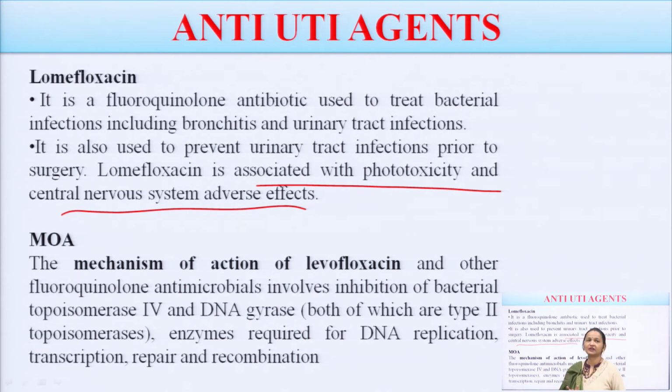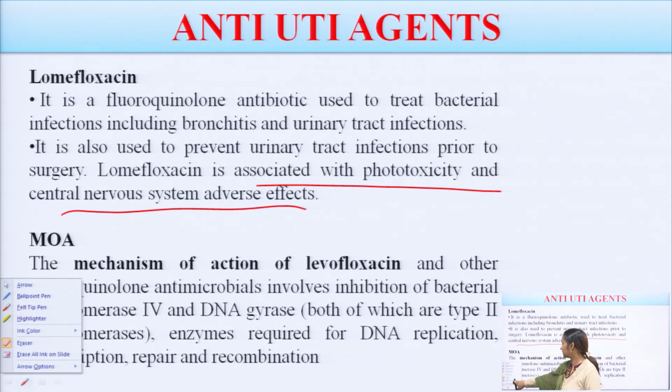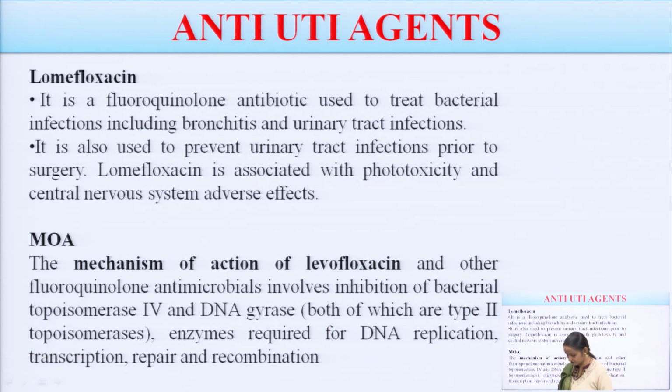See, one thing is very interesting for you people: if in your exams or anywhere else it has been asked what is the mechanism of action of fluoroquinolones, right, there is only one mechanism for all the fluoroquinolones, whether they belong to generation 1 or second or third or fourth. The only mechanism is they inhibit the enzyme DNA gyrase. Are you getting my point? If you keep this in your mind, then you can write this answer, that they inhibit DNA gyrase enzyme.